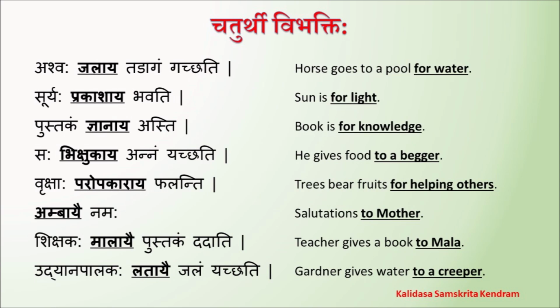Yachati means gives. When give is used, to becomes Chaturthi Vibhakti. So bhikshukaya. The person who is receiver should be in Chaturthi Vibhakti. That's the procedure of Chaturthi Vibhakti. Saha bhikshukaya annam yachati.